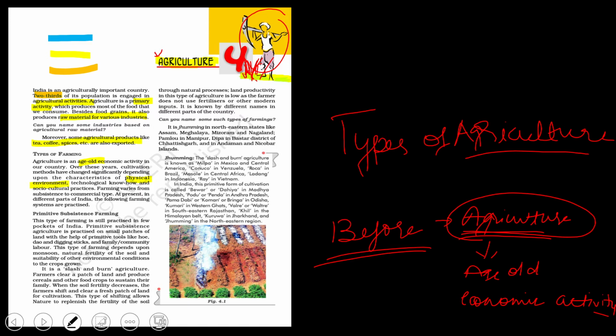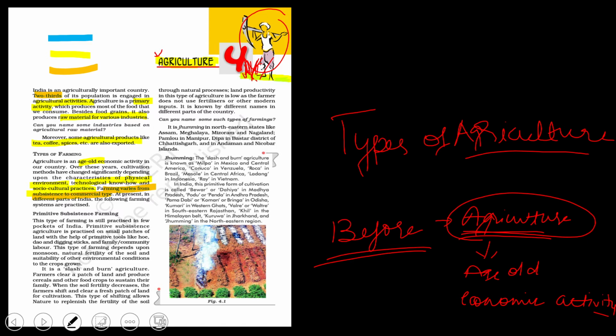Then technological know-how, meaning the tools used for agriculture, and socio-cultural practices. Farming varies from subsistence to commercial type. This is important.